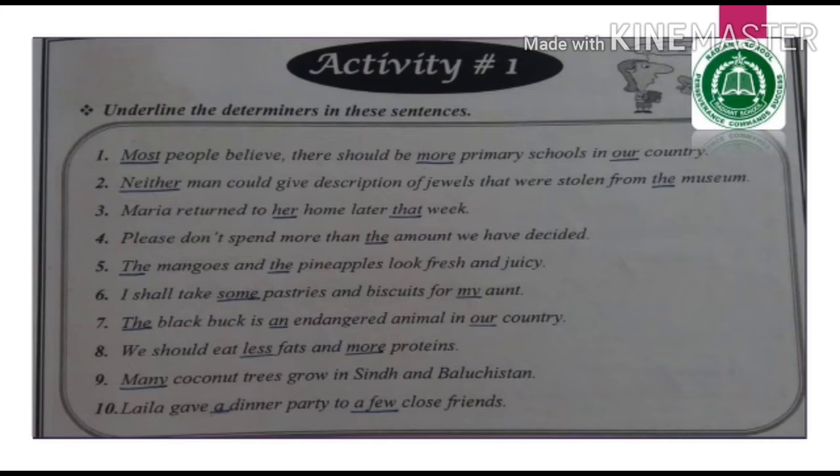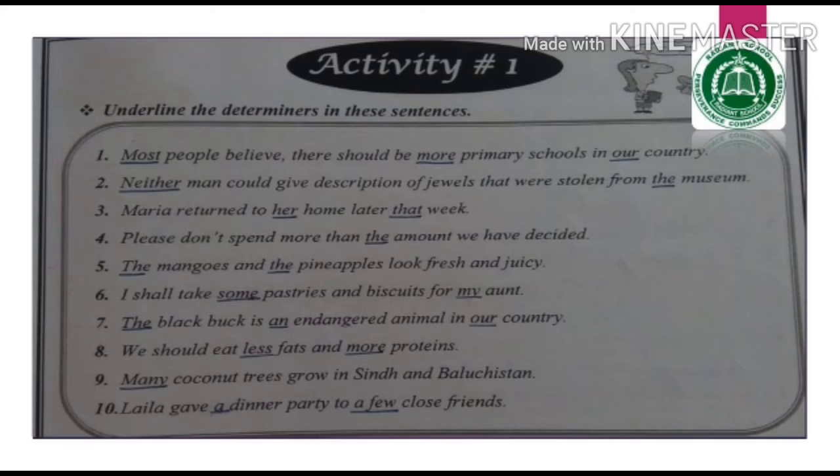Third sentence, Maria returned to her home later that week. Here, her shows the possession. It is a possessive determiner. Underline it. And then that week. Which week? Pointing toward that week. It is a demonstrative determiner. Underline it.